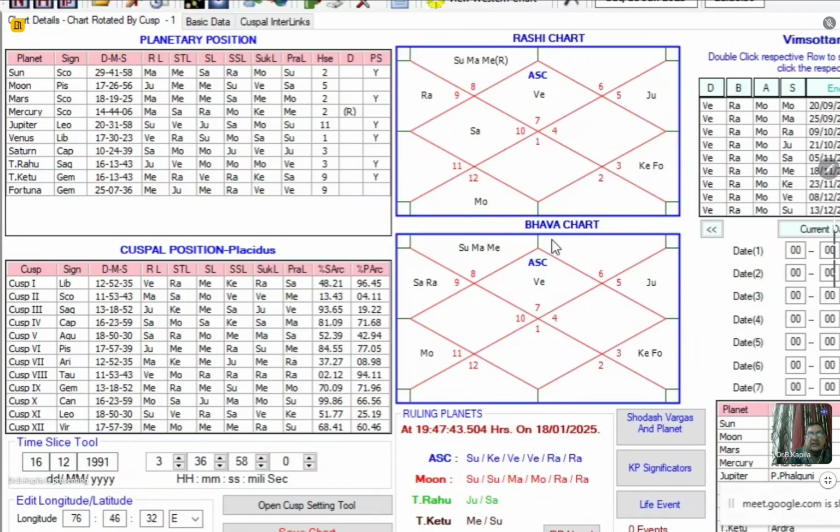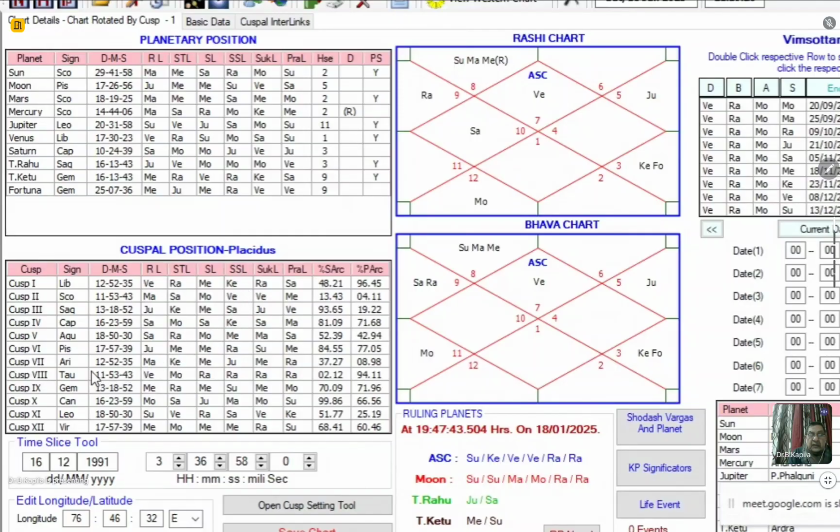Now let us discuss this chart. Please note down these are the rules which you have to follow in systematic order. The first point is that you have to look into the ascendant sub-sublord, whether the ascendant sub-sublord is giving a promise of marriage or not. Here the ascendant sub-sublord is Ketu.